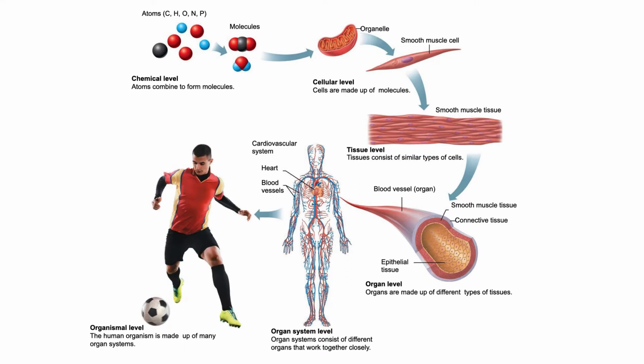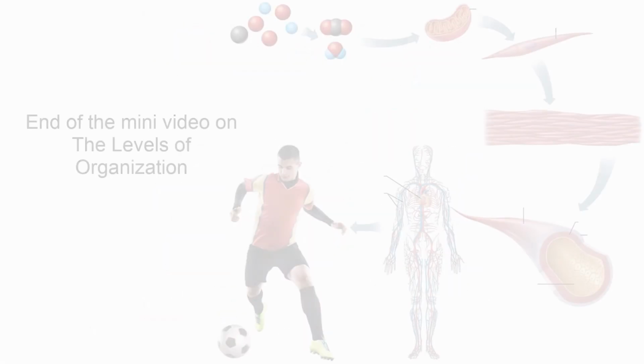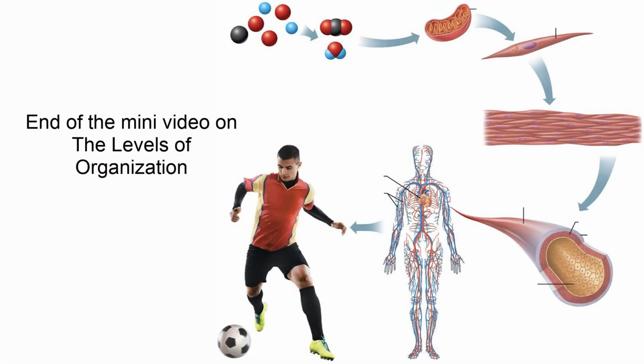Finally, the organismal level is the total of all previous levels working together to promote and sustain life. In anatomy and physiology, the organism is considered the highest level of organization. A separate mini video on the major organ systems introduces each one of these major organ systems. This concludes the mini video on the levels of organization in the human body.